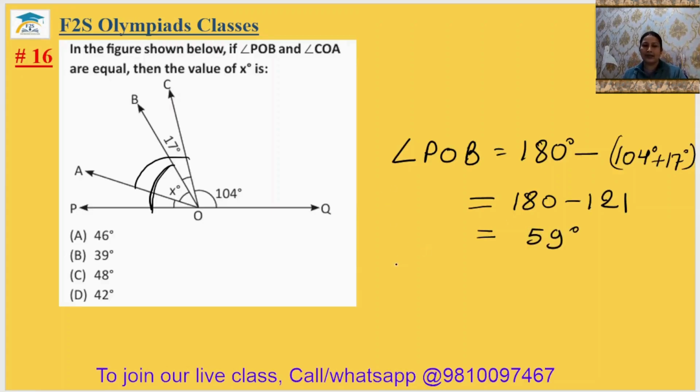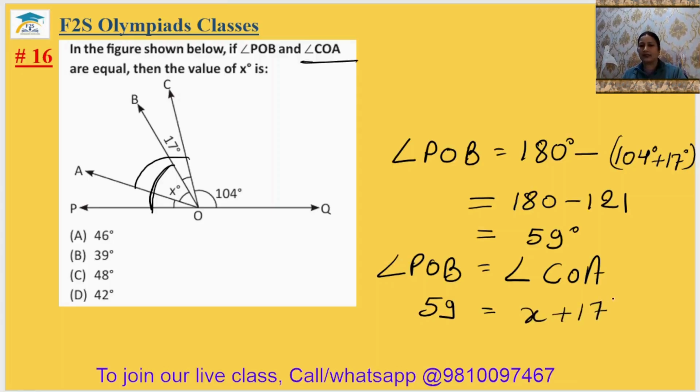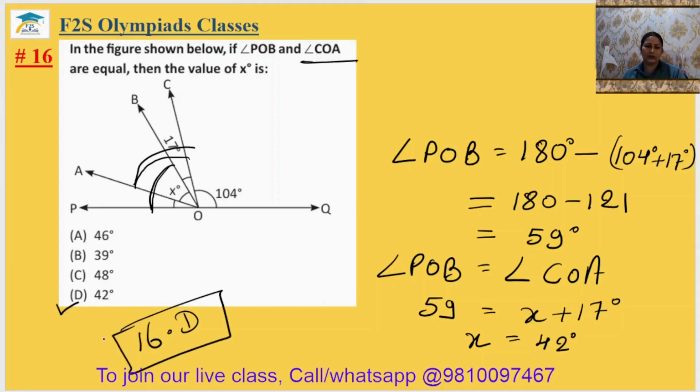And it is said that angle POB equal to angle COA. It is given here. So 59 degree equal to x plus 17 degree. Here we can just see this angle. So x will be equal to 42 degree. Option D. So 16th answer is option D.